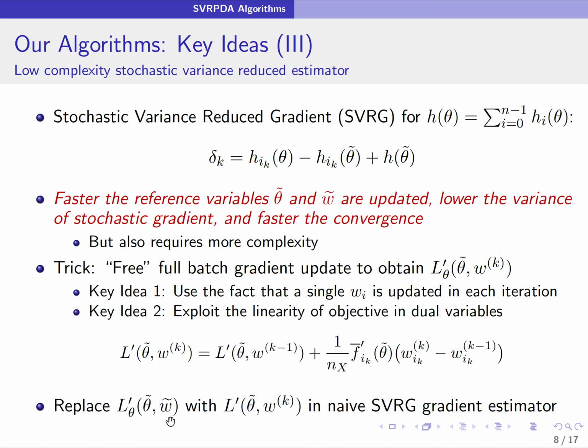So in the naive SVRG algorithm for primal update, we would have this full gradient evaluated at the reference variables theta tilde and w tilde, but in our algorithm, we came up with a free update to get a gradient evaluated at the reference variable theta tilde, but at the most recent dual variable. And this is a consequence of updating a single dual variable in each iteration. We also exploit the fact that the objective function is linear in the dual variables.